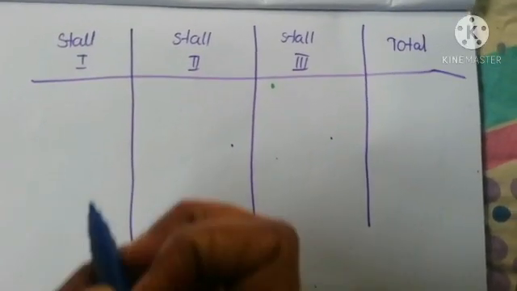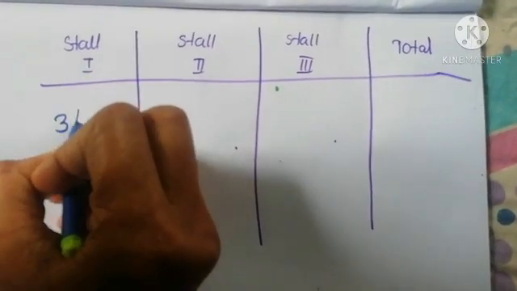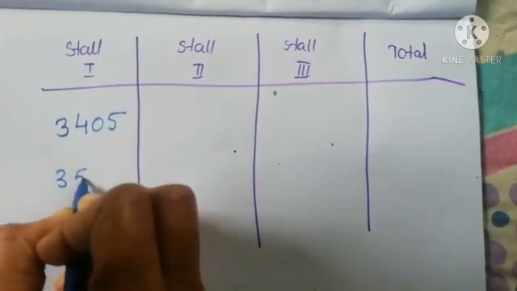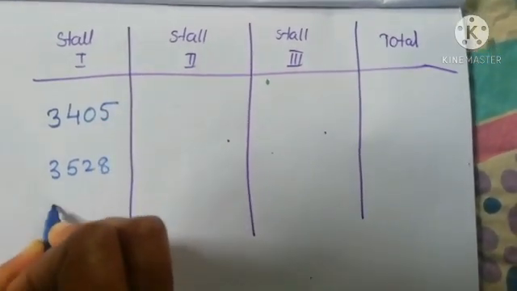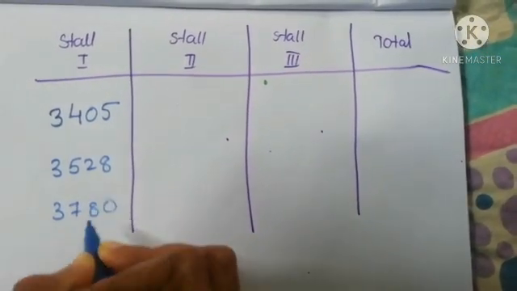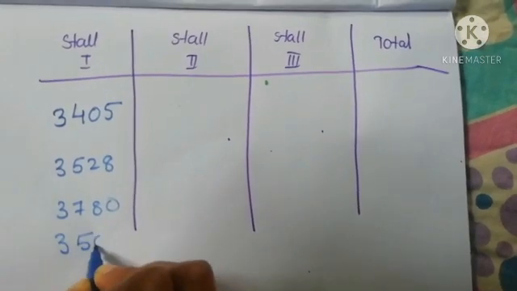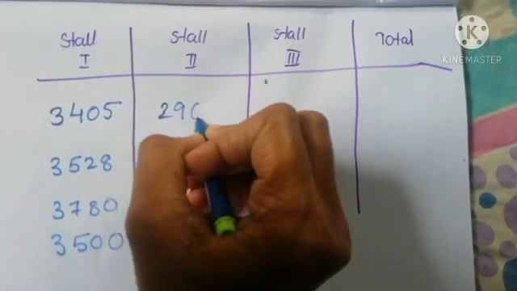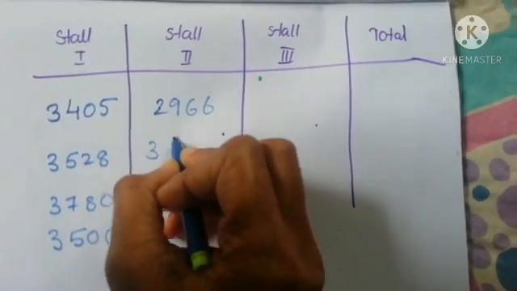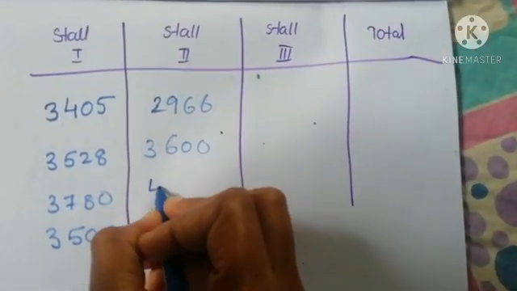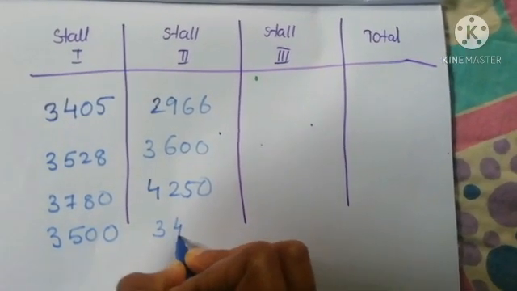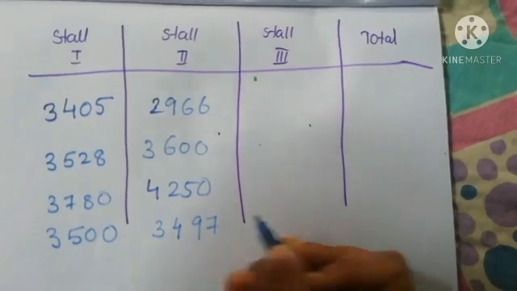Stall 1 sells 3,405, 3,528, 3,780, 3,500. And the second stall 2,966, 3,600, 4,250, 3,497.